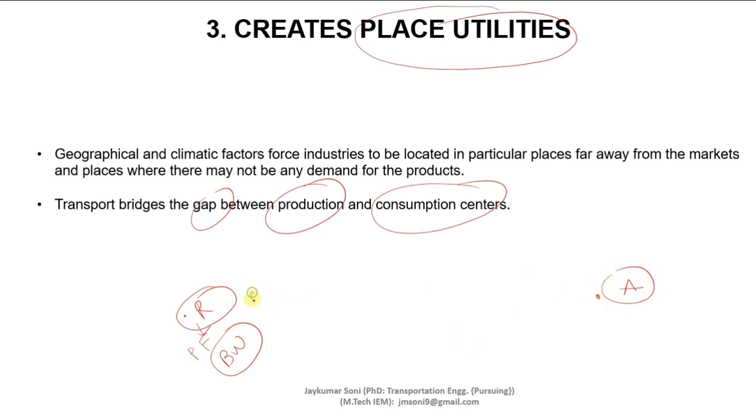Now if transportation is provided, the production center where the wafers are produced, and the consumption center, can be easily connected. If this transportation is not there, then there will be a gap, and this gap will not be bridged. So the place utilities can be created easily.